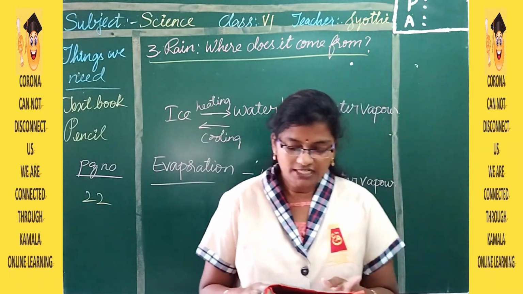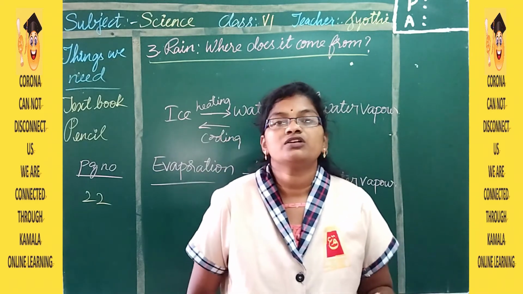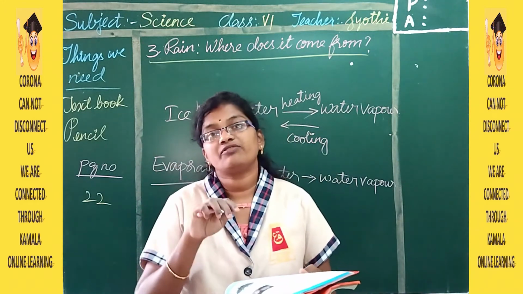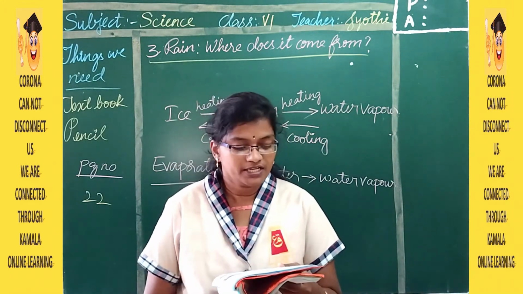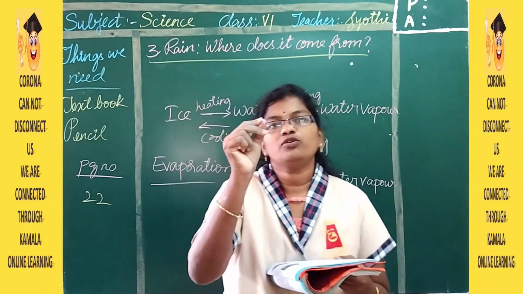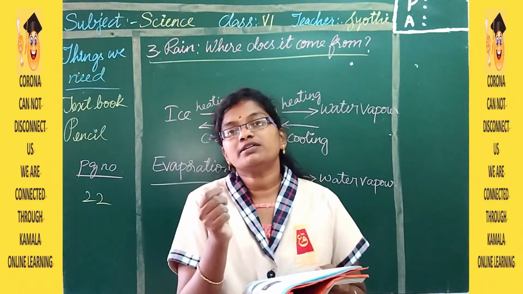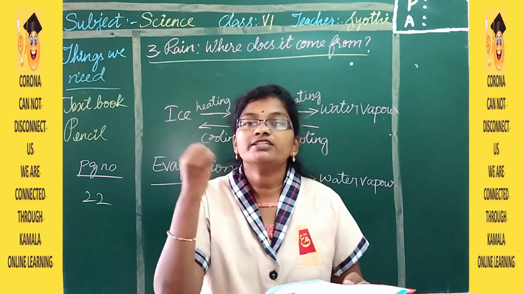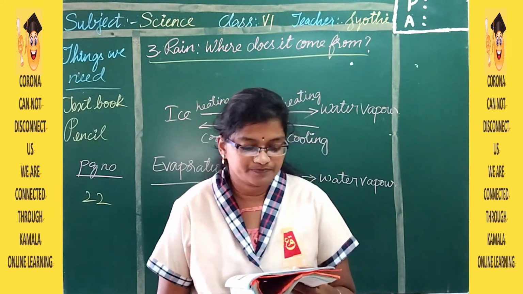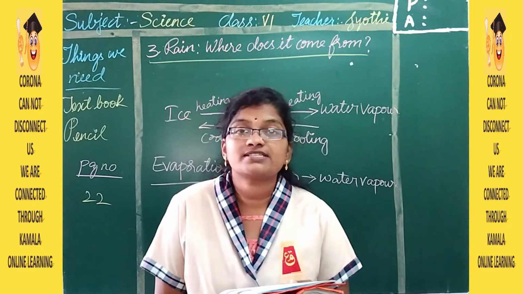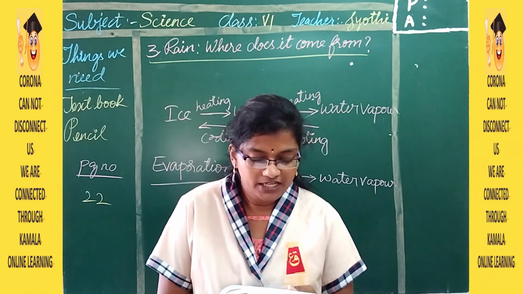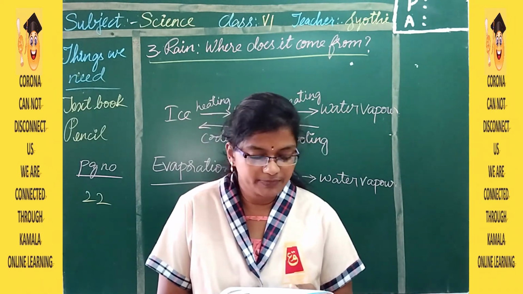If water is gently heated, it becomes warm. If you put it on a low flame, the water will become a little warm. With that warm water you can bathe. It is not that much heat. So some vapor is produced, only a few vapors. But if you put the flame on high, the water starts boiling and you can see so many water vapors from that. If it is heated more, it starts boiling, and if you heat it further, it evaporates and converts completely into water vapor.